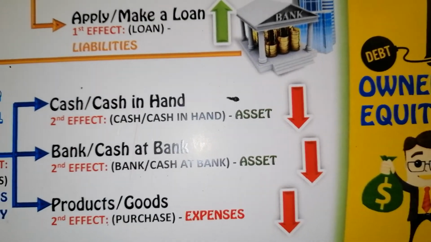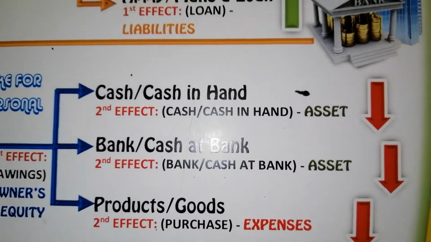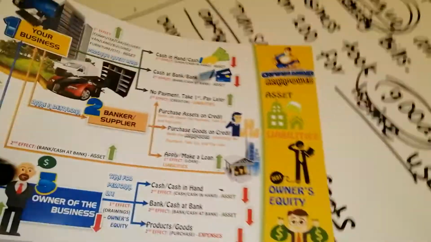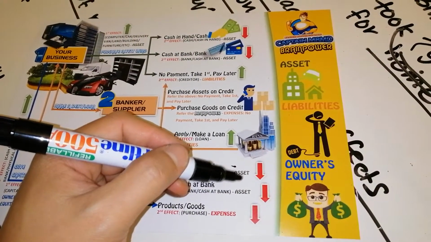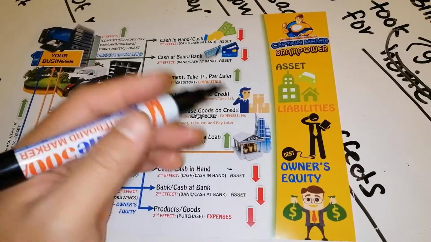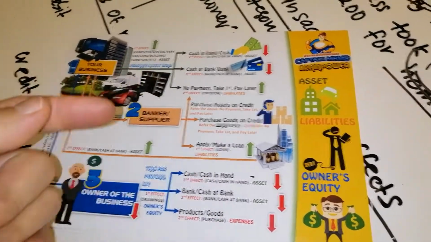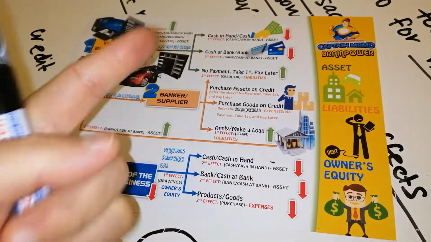So I told you many times, you must be consistent. If you use cash, use cash. If you use cash in hand, then you need to use cash in hand. And the category here is asset. Of course, business asset will decrease because the owner took cash from the business. Business cash will decrease.